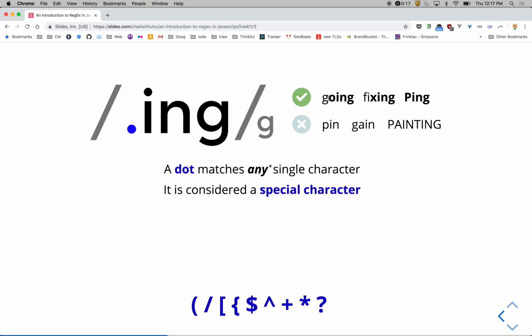So what it's going to match is going, doing, fixing, and ping, like a capital P. Since it's matching any character, it doesn't care about case sensitivity, so it will match uppercase as well. And then down below, you can see some other examples of other special characters. We're going to look into a little bit of those as well.